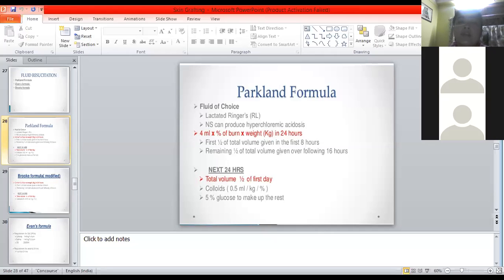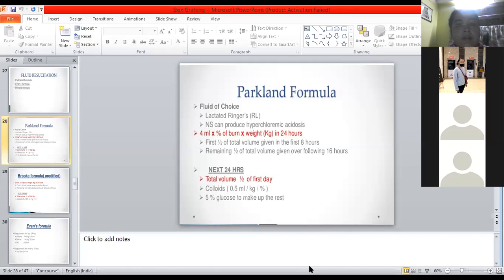So we have to maintain a normal blood pressure of the patient with this fluid, and the patient should get adequate fluid so that the resuscitation, or whatever damage has occurred, can get back. Okay, are you clear about the Parkland formula? Yes, ma'am.